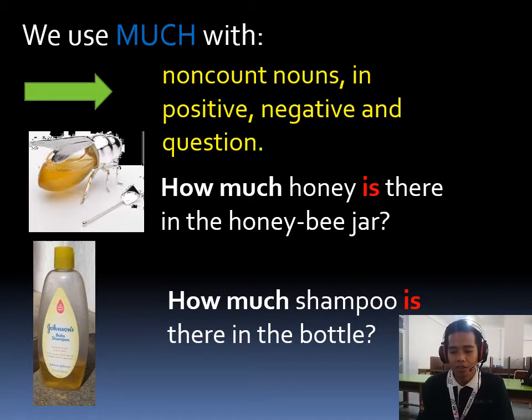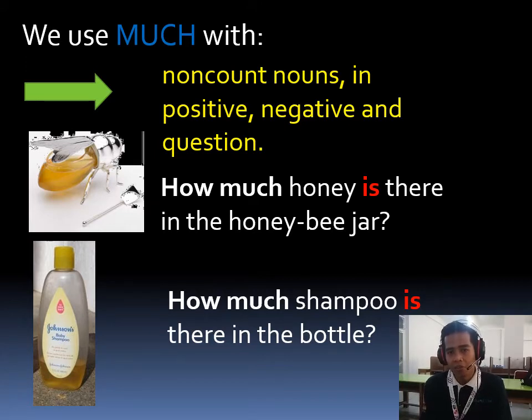Okay, I give you another example. How much money is there in the honeybee jar? How much money do you have? How much money did you spend last weekend? Or how much sugar do you need for coffee? Or how much salt does your mom need for her cooking? Or how much shampoo is there in a bottle? Okay, so we use much for uncountable nouns.